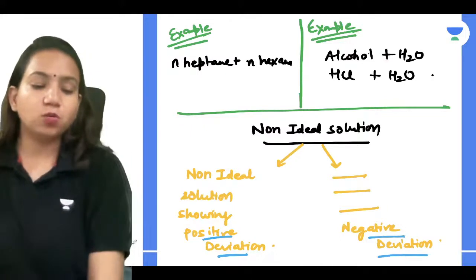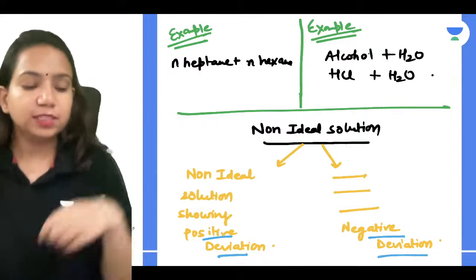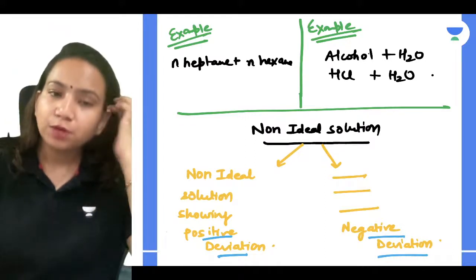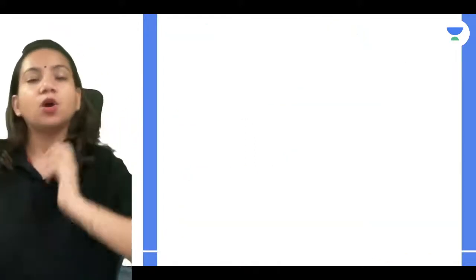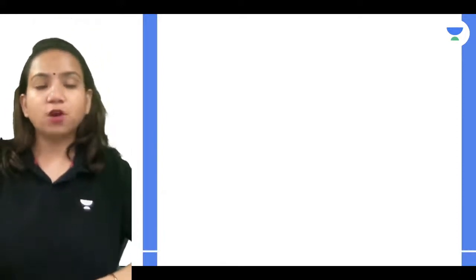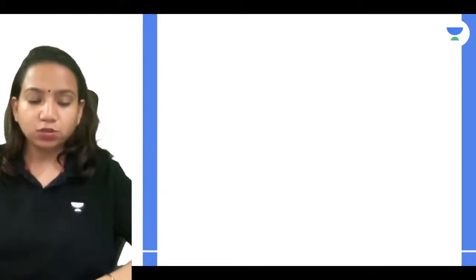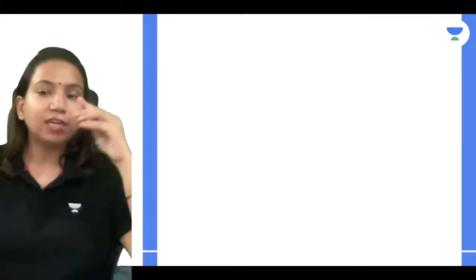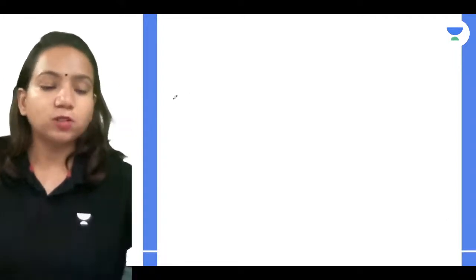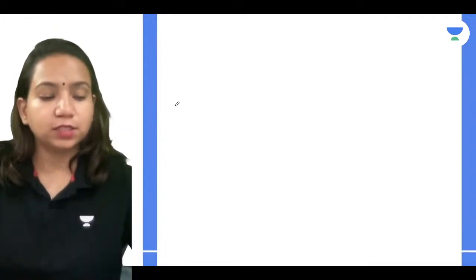Now, if I talk about what are the differences between it, let's just quickly discuss about it, guys. It's going to be very simple. But before that, let's just discuss what is the graph for Raoult's law. So we'll discuss the graph for Raoult's law today, and non-ideal solution, what are the types, the positive deviation, negative deviation, that we'll be doing later on in the next class. So what is the Raoult's law graph, guys? Let's just discuss about it.